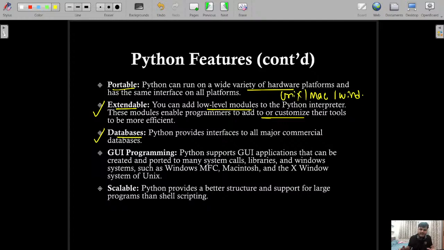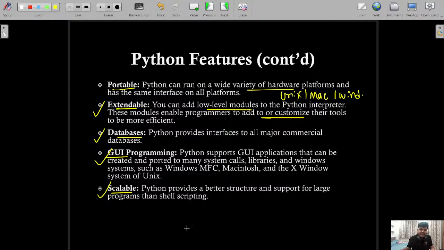Many full stack developers use Python, and they combine other technologies, or do their tasks like Django or MongoDB using Python, because of portability and flexibility. Then GUI, graphical user interface, very easy, and it is scalable. It can handle large data sets as well as every interface.